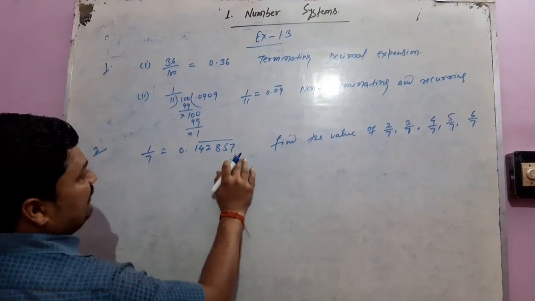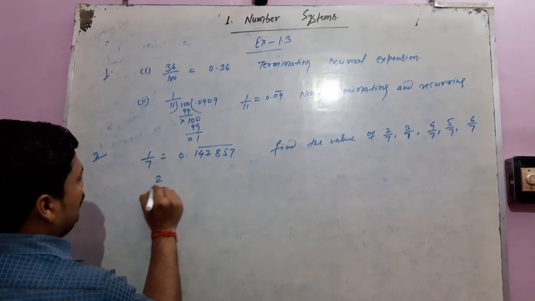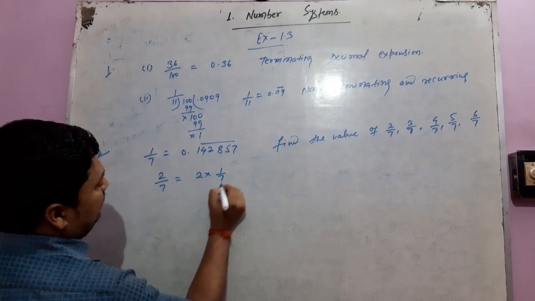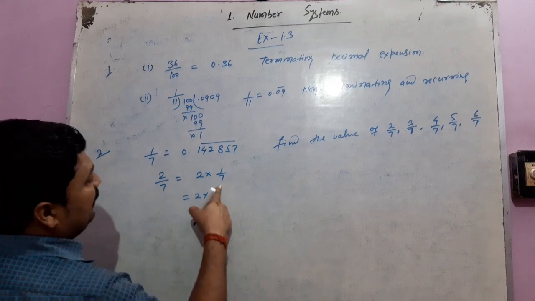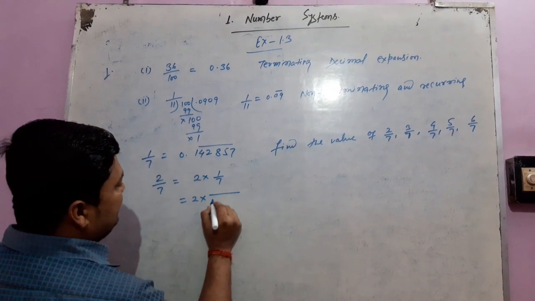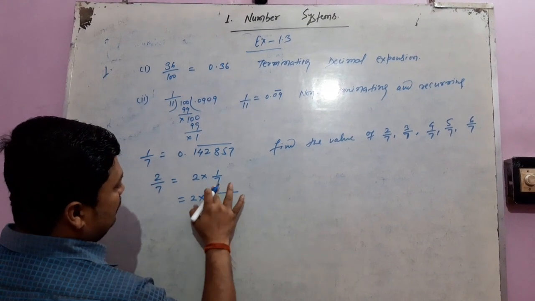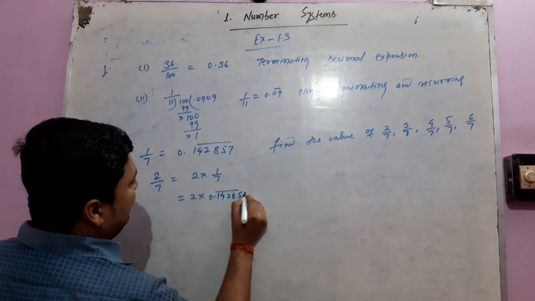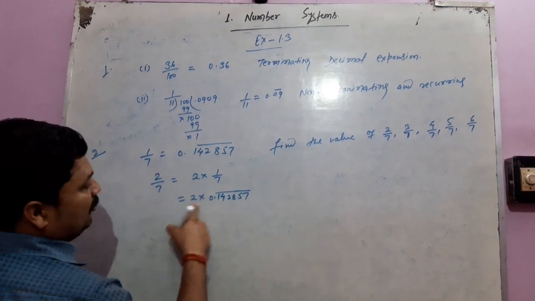So 1 by 7 is equal to this value. Now what is the value of 2 by 7? We can write it as 2 into 1 by 7. The value of 1 by 7 is 0.142857.